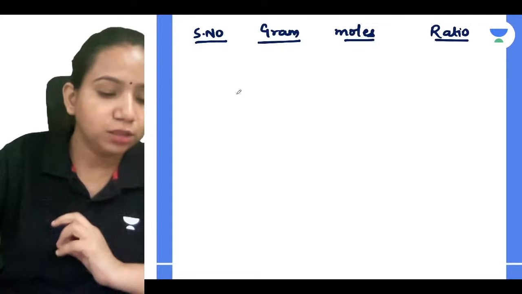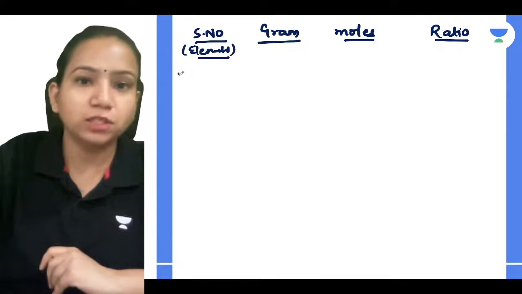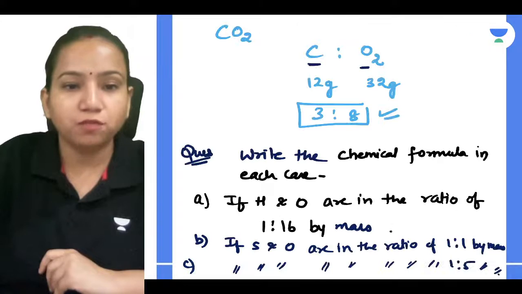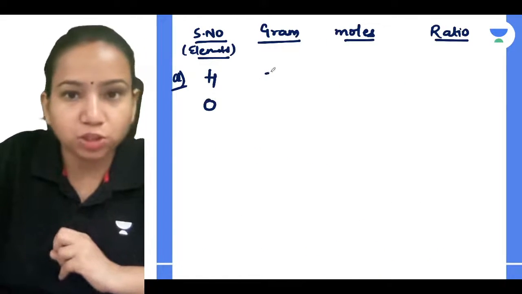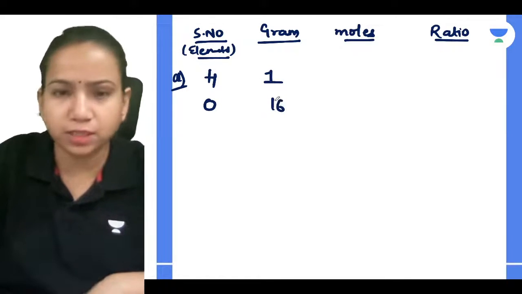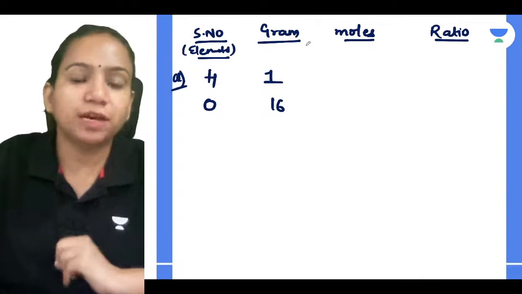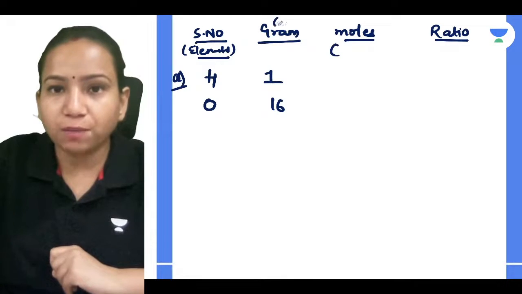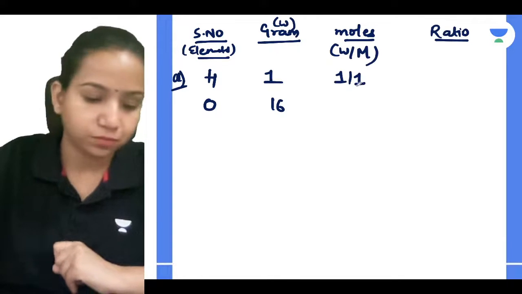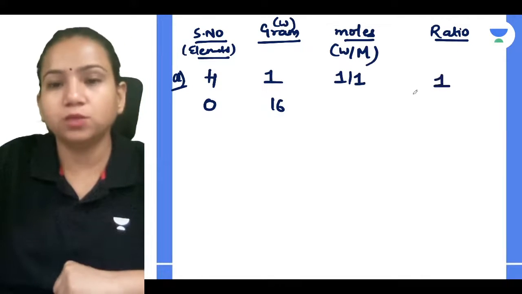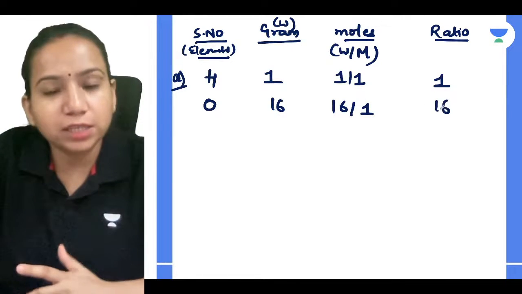So talking about the elements, serial number, elements. The first case, A part: they have given hydrogen and oxygen, and the mass ratio is 1:16. That we will consider as gram weight, and moles will be given mass divided by molar mass. So if I consider the gram weight as W, I will do W divided by capital M. So 1 divided by 1, that is the moles, I will get the ratio as 1 only. 16 divided by 1, what will I get? I'll get the ratio as 16 only, right?